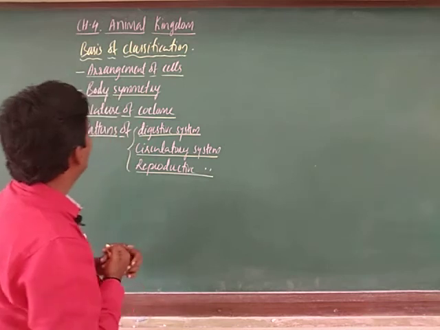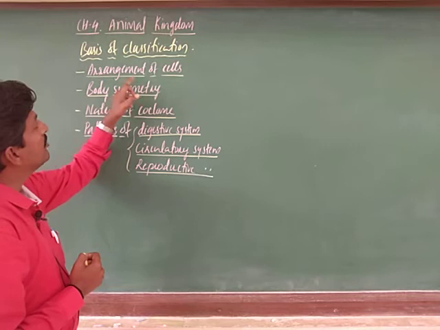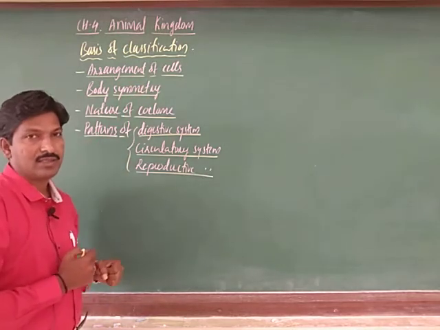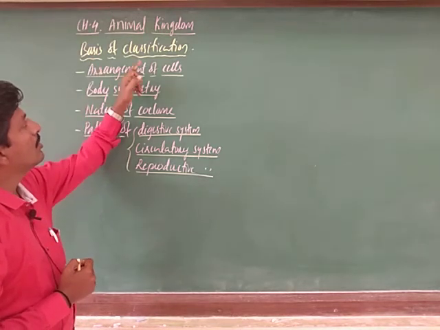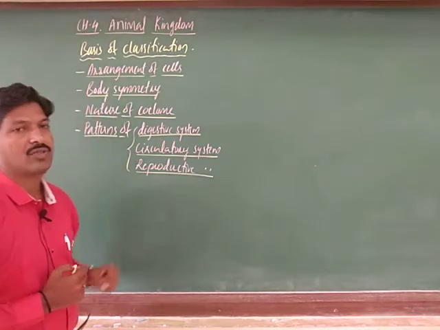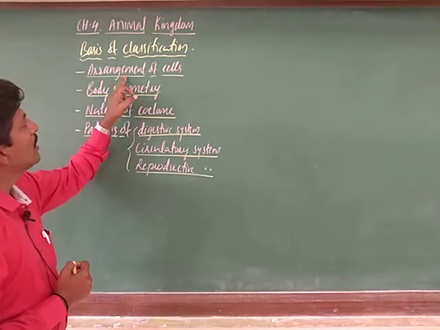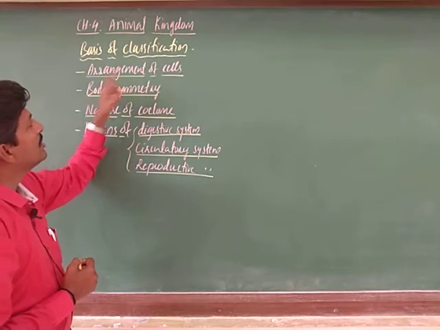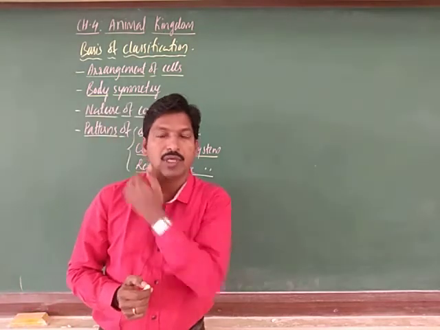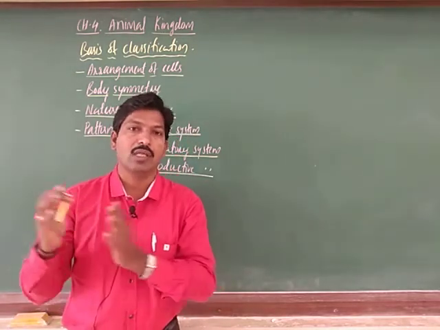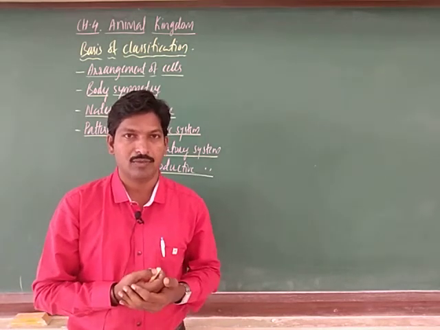Now let us discuss one by one, first the arrangement of cells. It is one of the basic criteria for classification. There are different organisms, from sponges, that is Porifera, to higher vertebrates like mammals. We humans are also mammals.